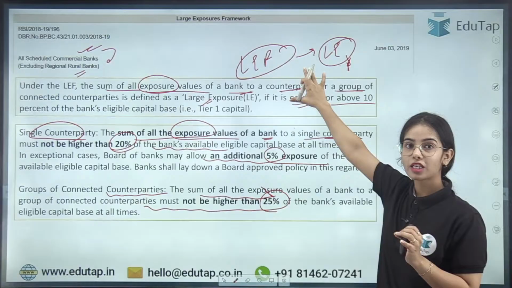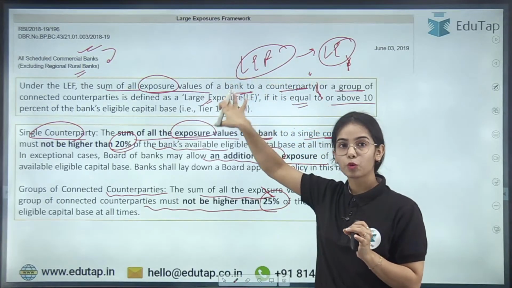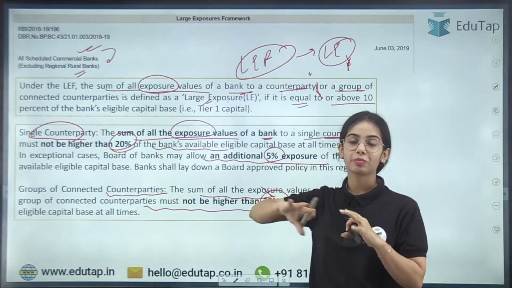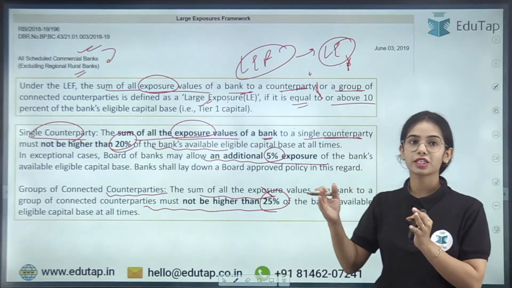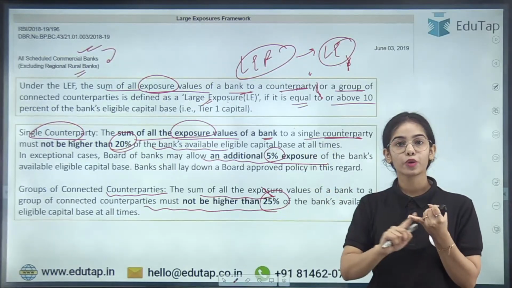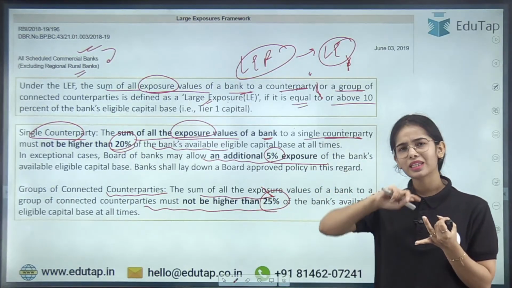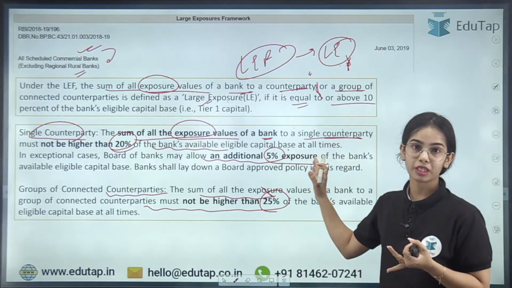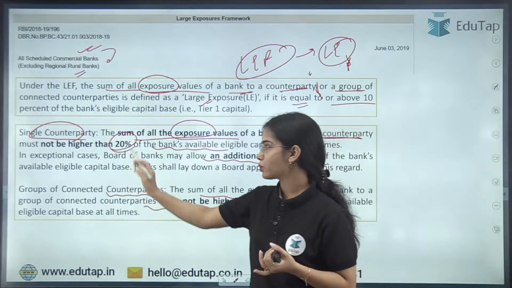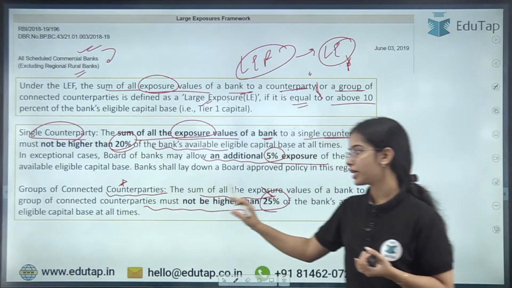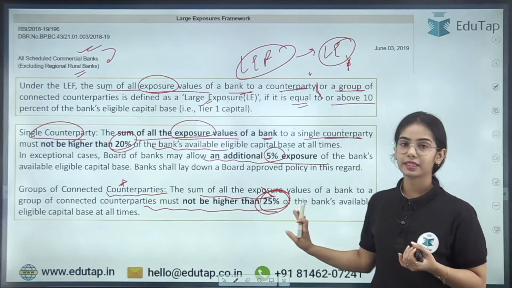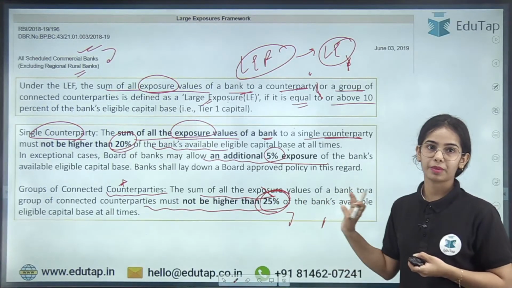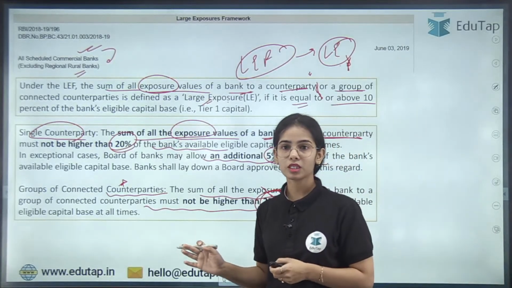So the definition of large exposure is that if the exposure is equal to or more than 10% of tier 1 capital, it is a large exposure. The limit of the large exposure to a single counterparty is 20% of the tier 1 capital. In exceptional cases, 25% of the tier 1 capital, because an additional 5% of the exposure can be given to the single counterparty. For groups of connected counterparties, not higher than 25% of the tier 1 capital. This is the limit. Okay, so this is the idea.